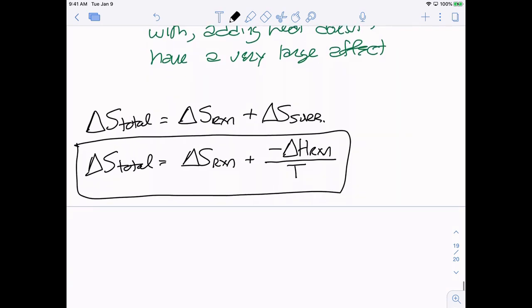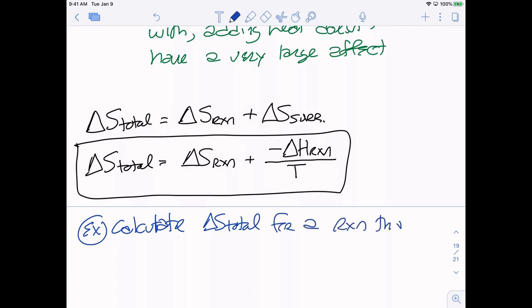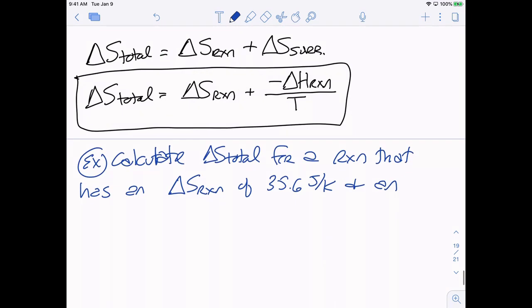So an example for us, we're going to calculate delta S total for a reaction that has an entropy change of 35.6 joules per Kelvin and an enthalpy change of negative 85.5 kilojoules.